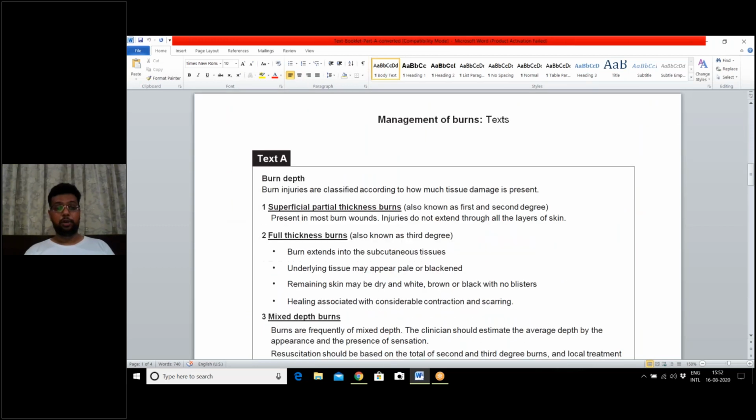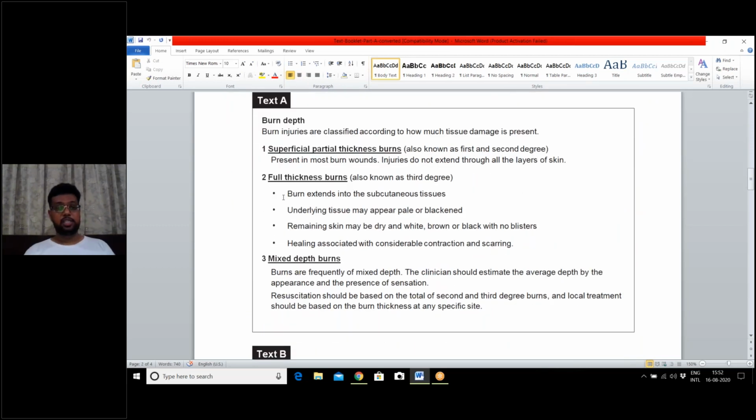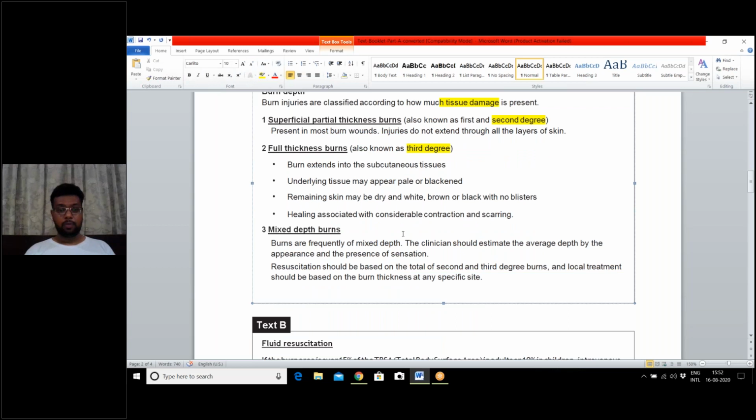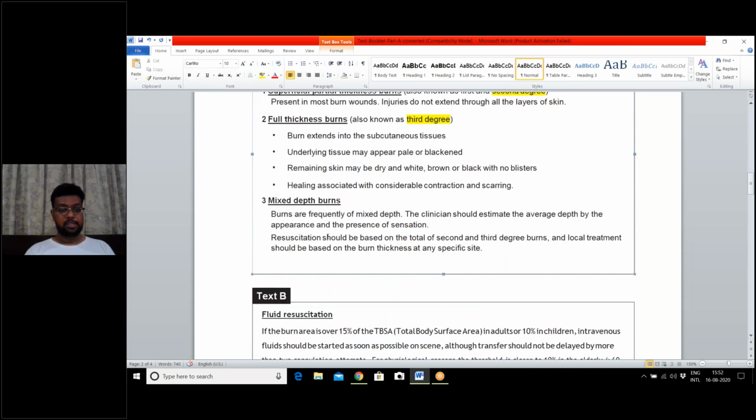Now I will rush through text A and you also rush. This is regarding burn depths. Here this second degree is important for me, so I will highlight it. Also, there are mixed burns. The third degree burn is also here. I will highlight it. Tissue damage is also important for me. I'm just gliding through mixed burn depths. Resuscitation, here I will highlight this also.